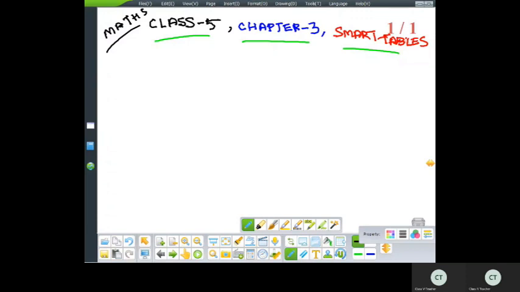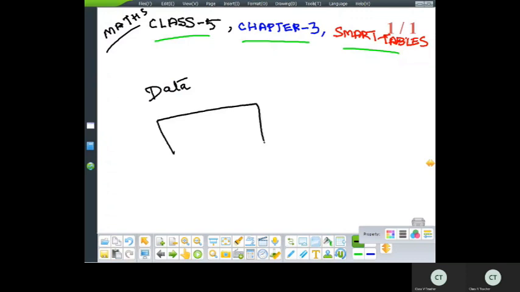Okay, so now let us come back to the next lesson, that is chapter number 3, Smart Tables. What are tables? Tables are nothing but making the data, the information which is provided, arranged in the form of tables. Like you will be seeing, your serial number, name of the student, admission number, father name. These all are the data which we write in the form of tables.